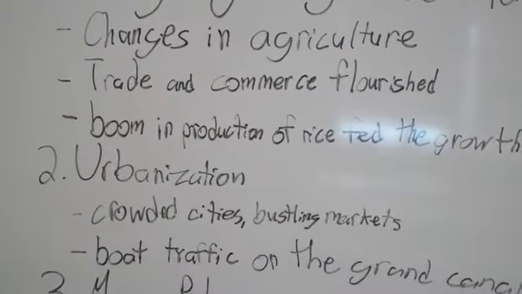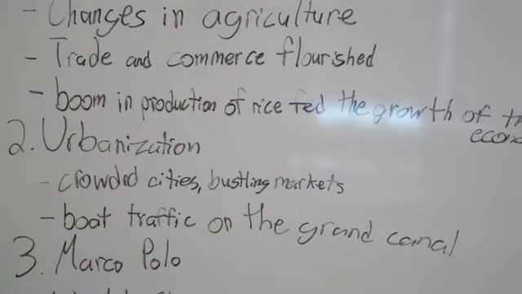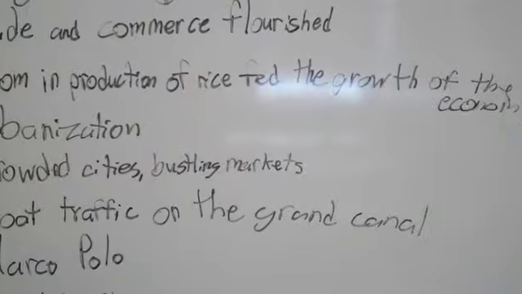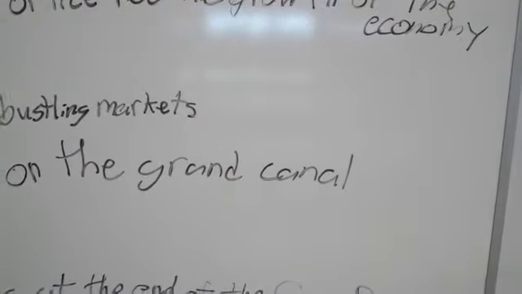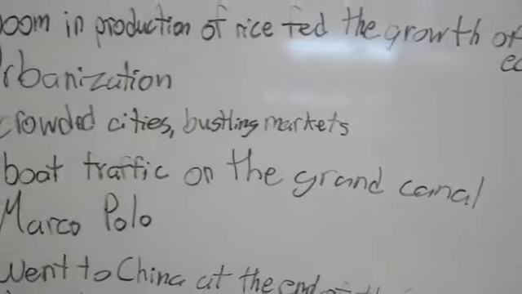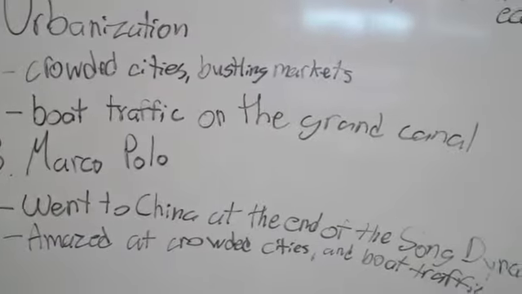Trade and commerce also flourished, and again, to reiterate, the boom in production of rice, in many ways that's because of the new strain of rice that came from Southeast Asia, which allowed crops to be resistant to drought and helped it so that they could be produced multiple times a year.